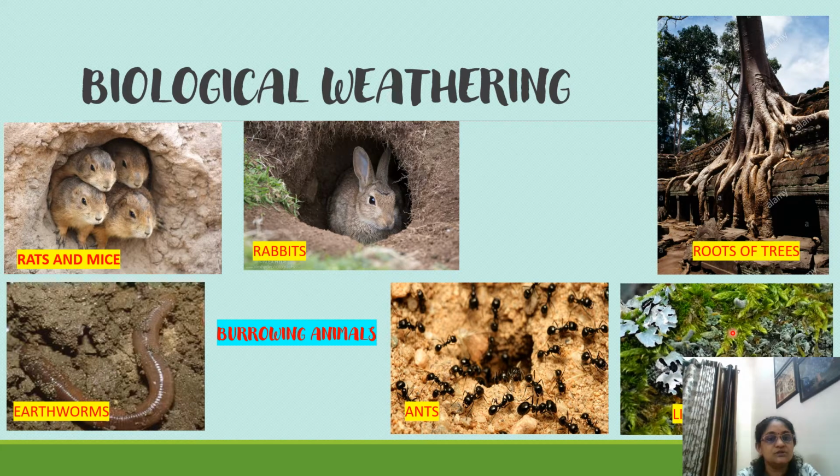So I suppose we have completed the weathering part. I had explained to you what is physical weathering or mechanical weathering, and what are the types of physical and mechanical weathering. Then today we learned about chemical weathering. One was carbonation, then solution, oxidation, and next is biological weathering. The last part is biological weathering.